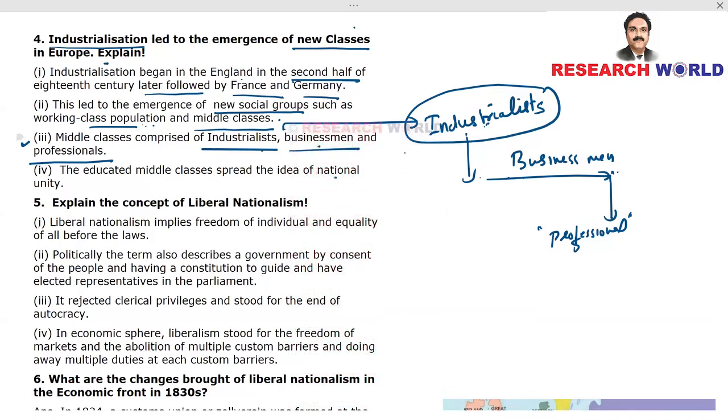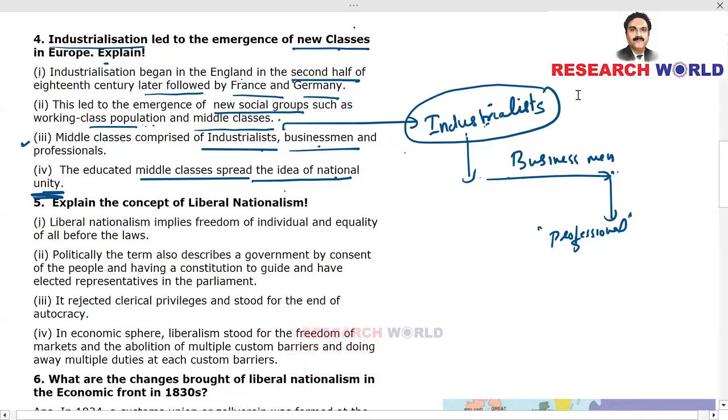So this is how the middle classes emerged, and finally the educated middle classes spread the idea of national unity in Europe. So industrialization led to the emergence of new classes, and the new classes spread the idea of national unity in Europe. Okay, so we'll have to cover this particular question through 4 points: 1, 2, 3 and 4.